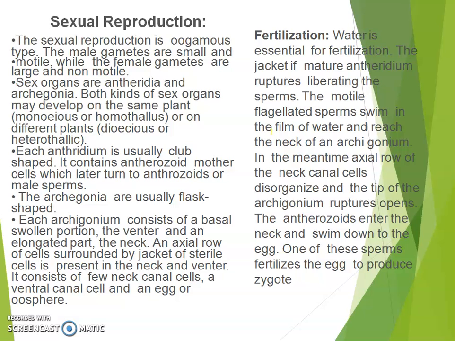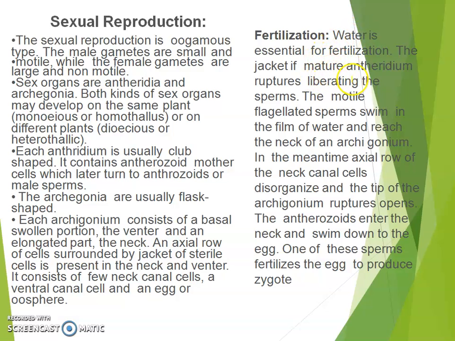The archegonia are usually flask-shaped, as I told you before, that it has a neck and a venter. Okay, each archegonium consists of a swollen portion, the venter, on which is present the oosphere. Okay, and then above that oosphere is the neck, and that neck is a long one from where the sperm will float and enter into the archegonium. Okay, fertilization. Water is necessary for fertilization.